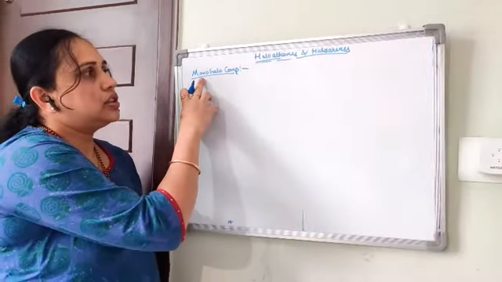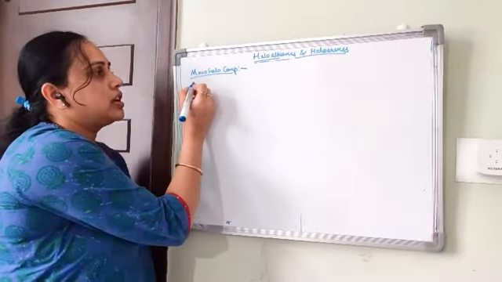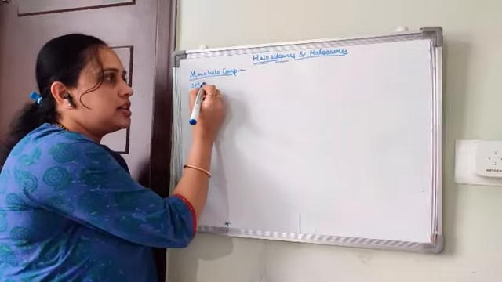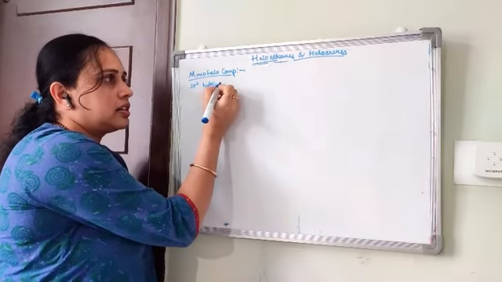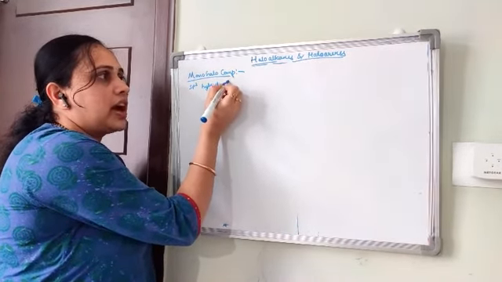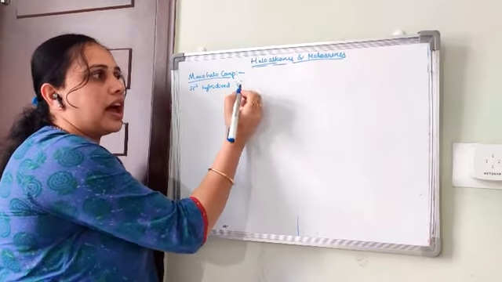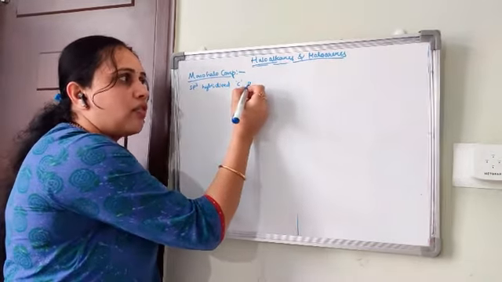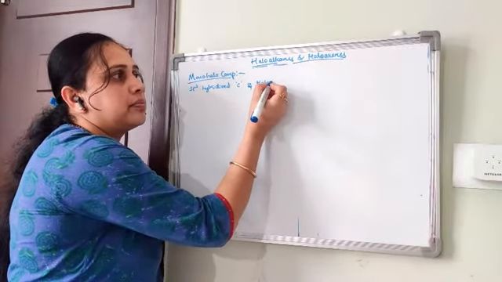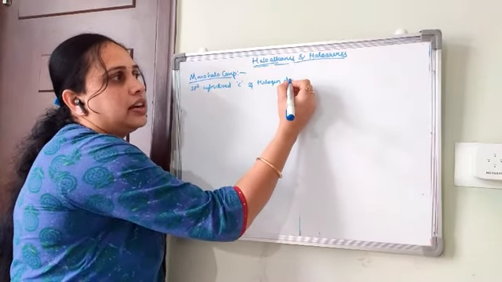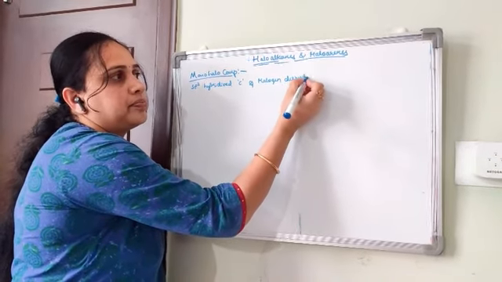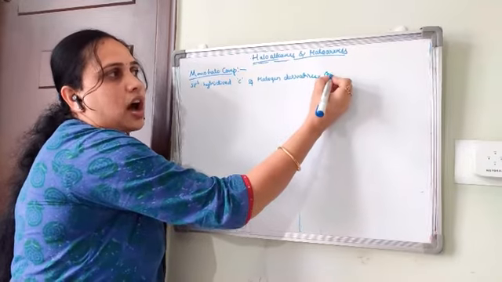So we are going to discuss the sp3 hybridized carbon atom of halogen derivative compounds.